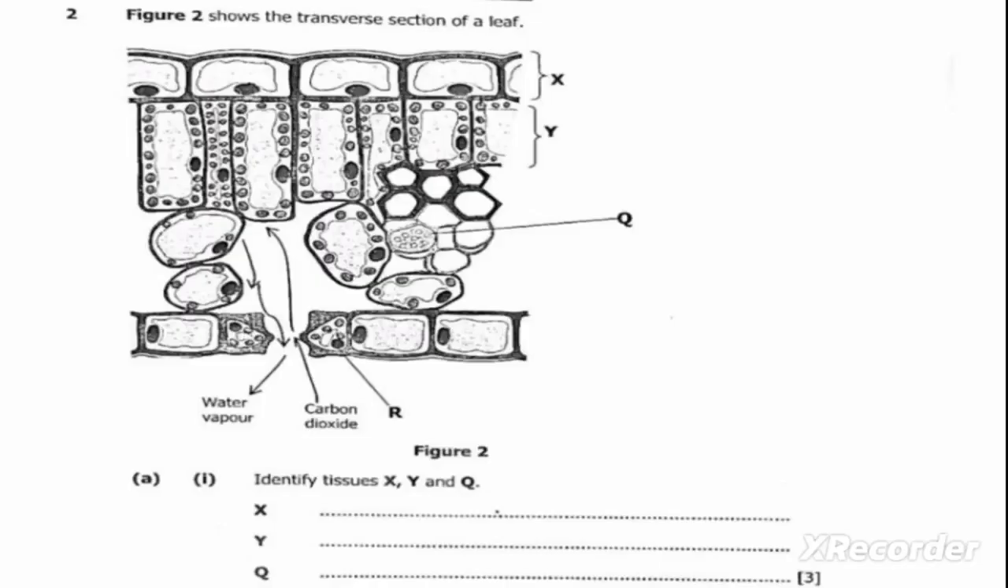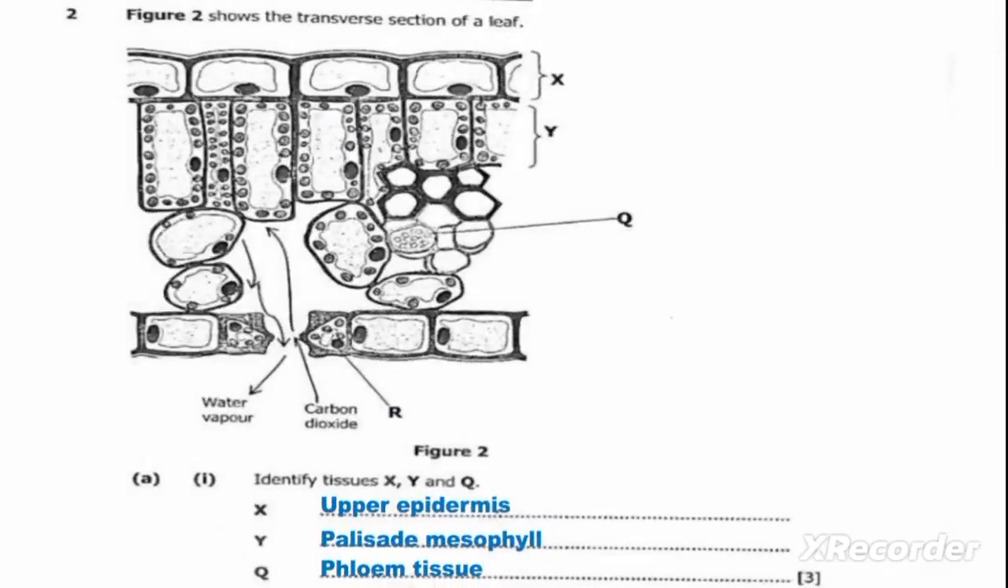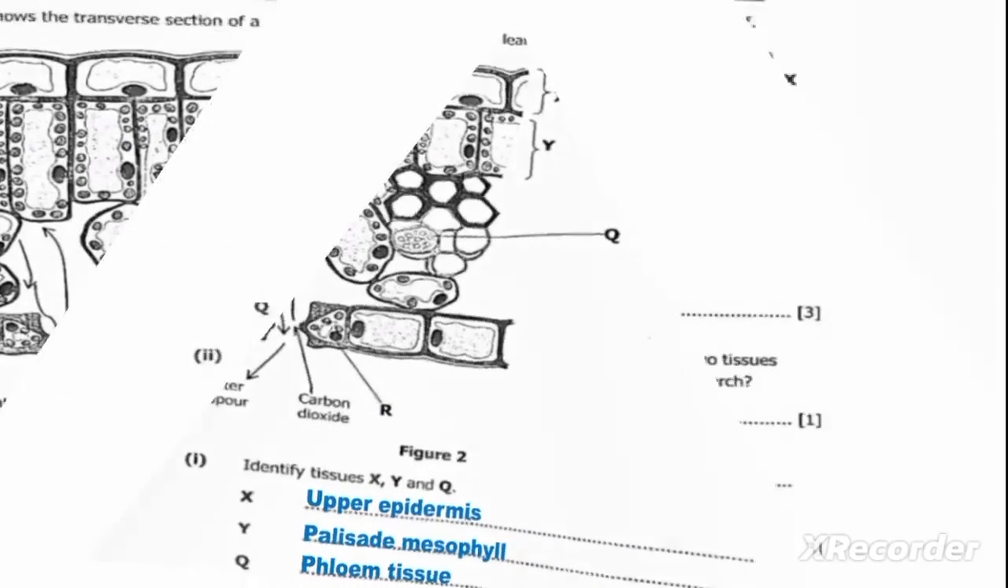So we are going to make use of this diagram to answer this question. X is the upper epidermis. Y is the palisade mesophyll. Q is the phloem tissue, just in case you haven't seen.